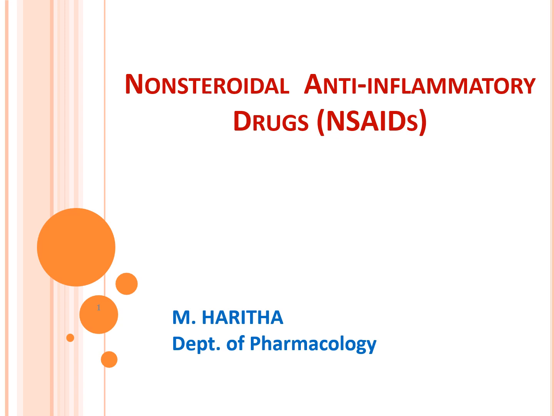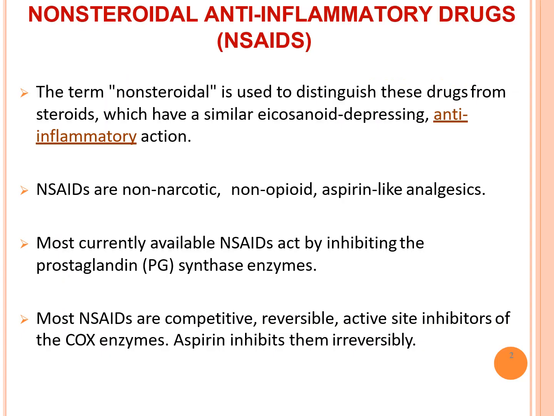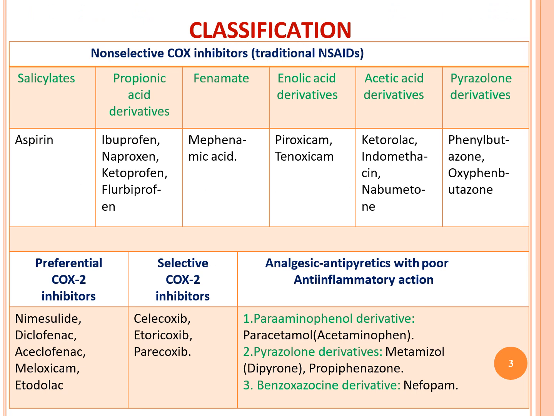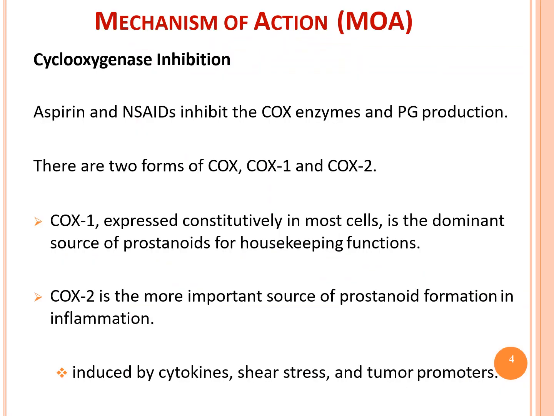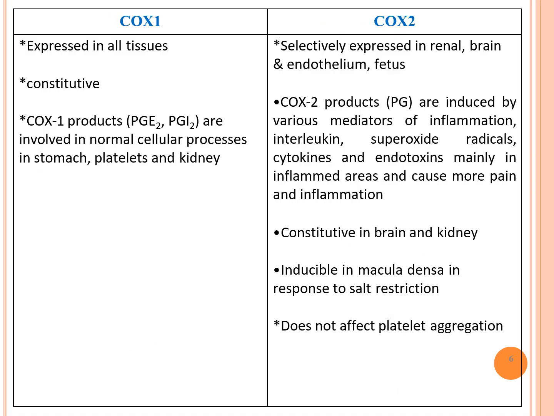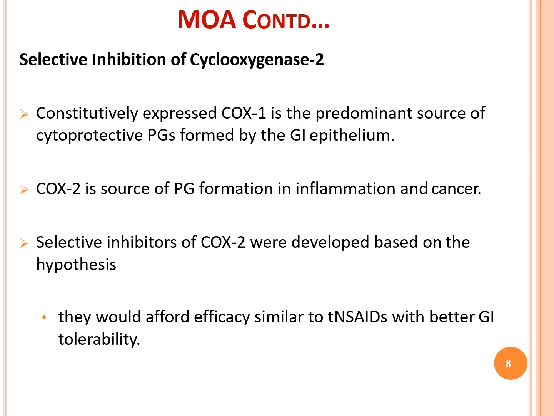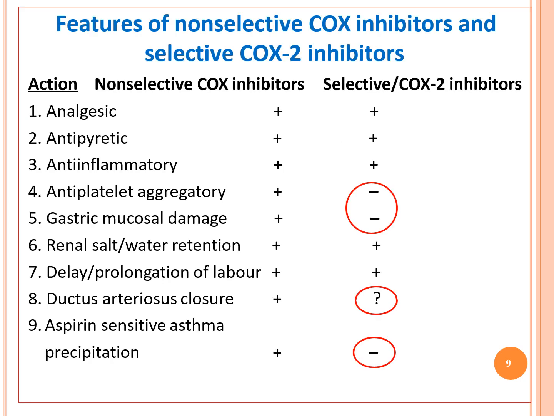So in the last class we discussed the NSAIDs. What is the classification? This is the traditional classification of NSAIDs, very important. We discussed the mechanism of action of all types of NSAIDs, that is cyclooxygenase enzyme inhibition, COX1 and COX2 inhibition, and selective inhibition of COX2. This is the mechanism. What are the salient features of non-selective and selective COX2 inhibitors?